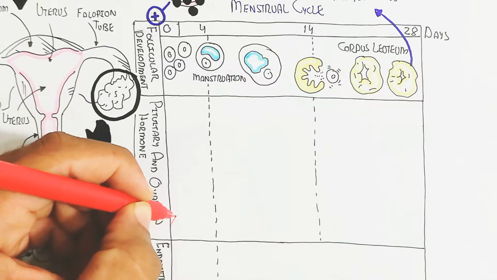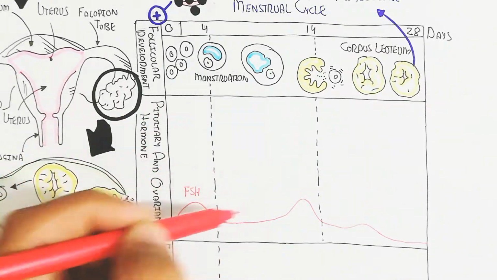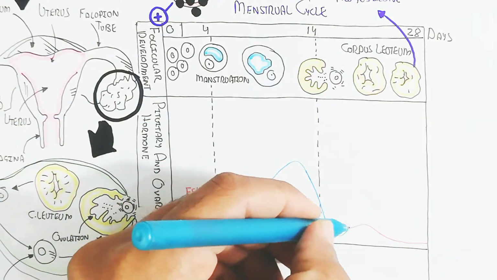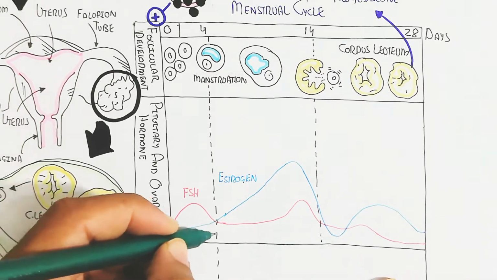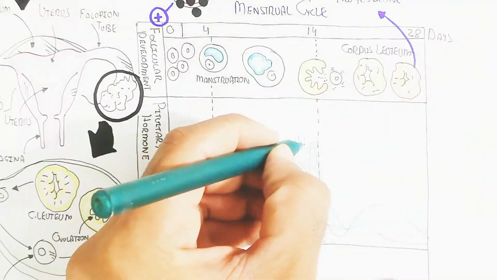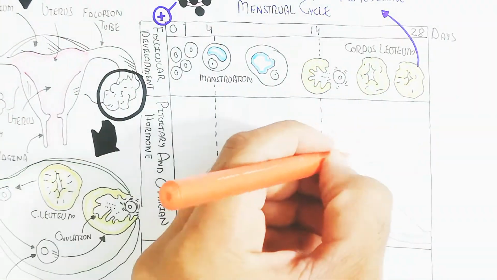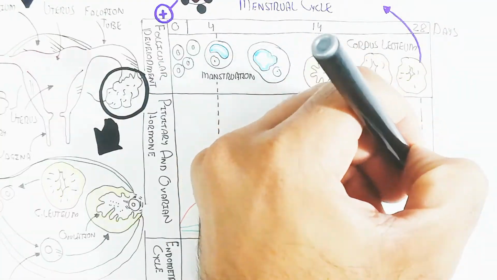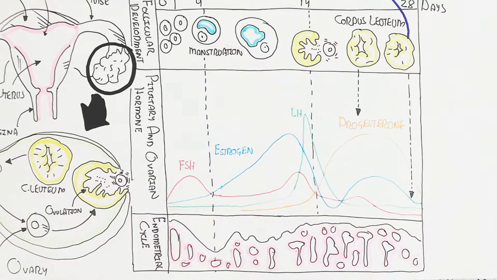Let's look at the pituitary and ovarian hormones. The follicle stimulating hormone is released here and slightly increases before ovulation, while the blue color is the estrogen, which increases before and after ovulation. The luteinizing hormone increases for the ovulation. After ovulation, estrogen increases due to endometrial thickness, and progesterone increases. Progesterone increase means vascularization, thickness, and mammary gland development.